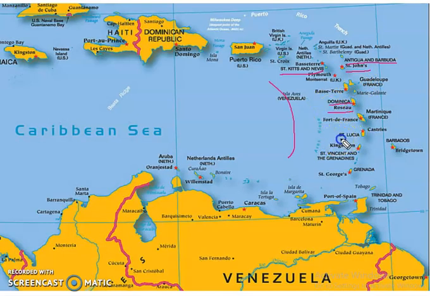Then is St. Lucia, capital at Castries. Next is Barbados, capital at Bridgetown, followed by St. Vincent and Grenadines, capital at Kingstown. Then is Grenada, capital at St. George, followed by Trinidad and Tobago, having its capital at Port of Spain.